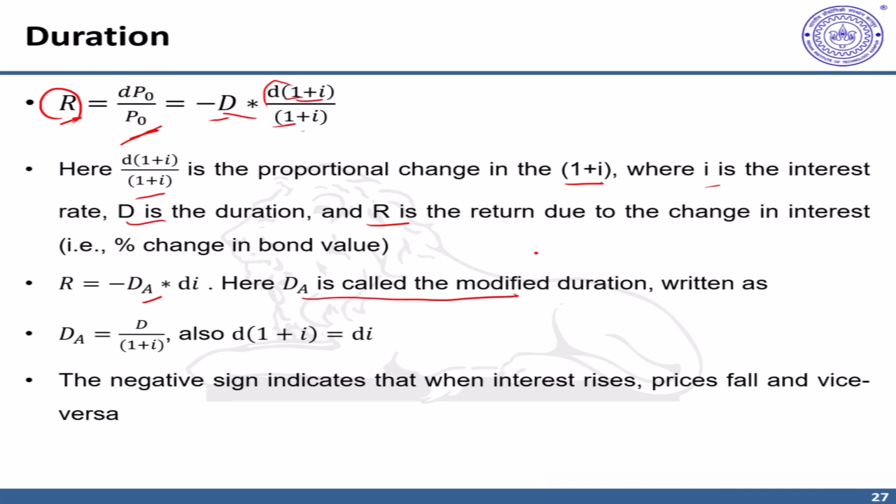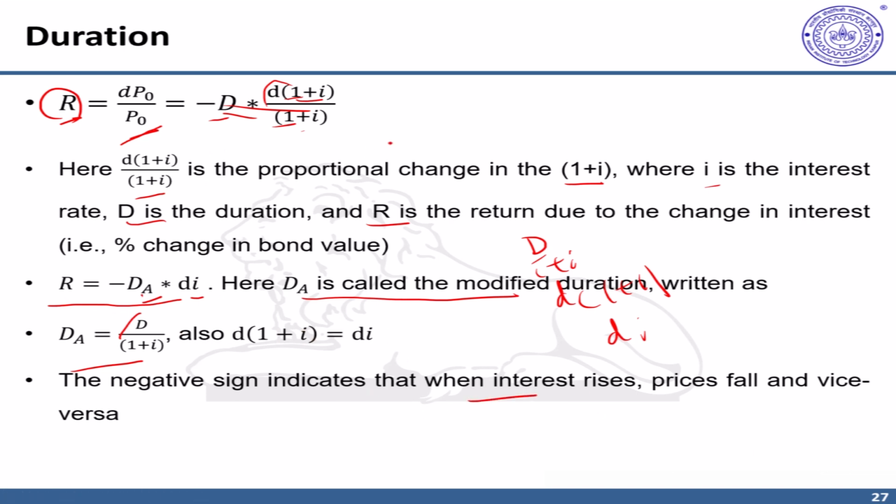where D A is called the modified duration, which is D upon 1 plus I. D A equals D upon 1 plus I. Also, please note d of 1 plus I, changes in 1 plus I, is also the same as dI. So I can write this as D A and d of 1 plus I as dI. So return equals minus D A into dI. So if there are small changes in interest rate, one can multiply it with the modified duration D A, and you can get the percentage change in bond price, or in other words, returns. And the negative sign here indicates that when interest rate rises, prices fall, and vice versa.